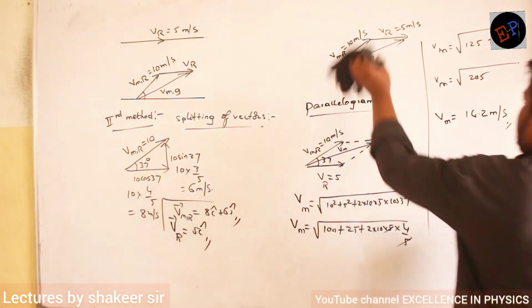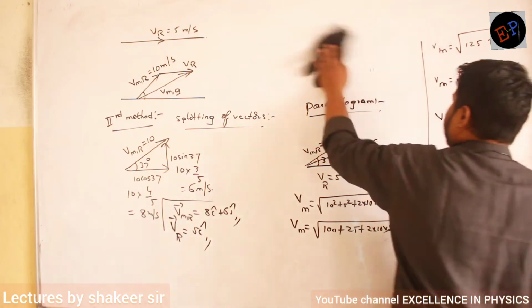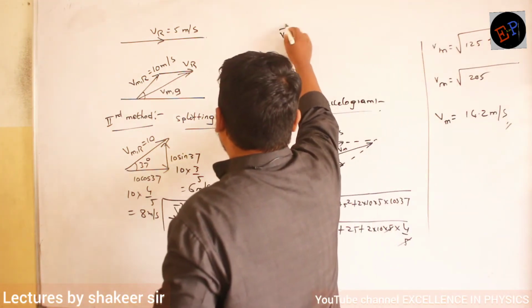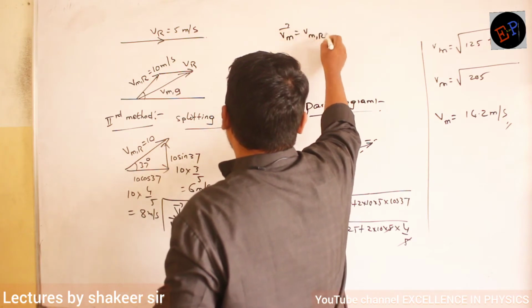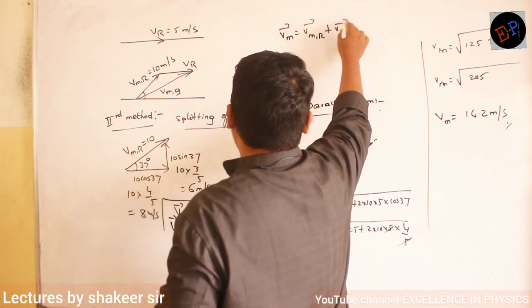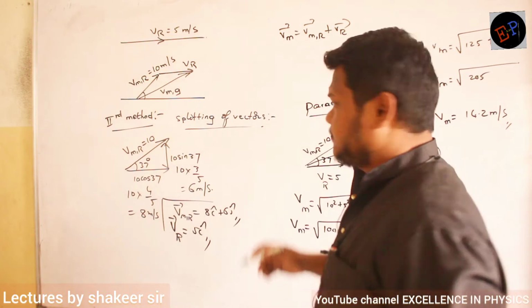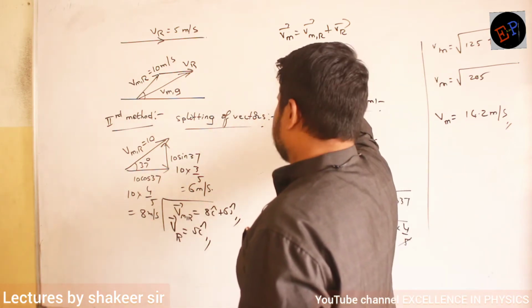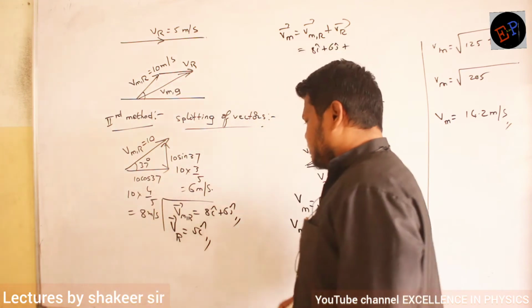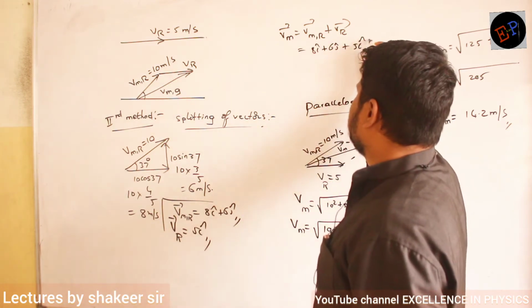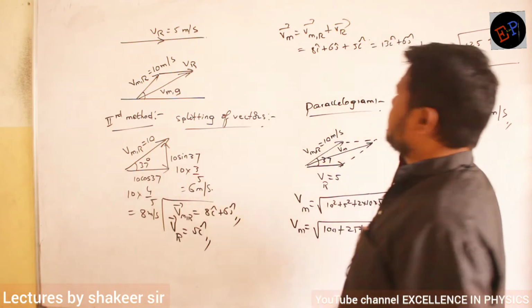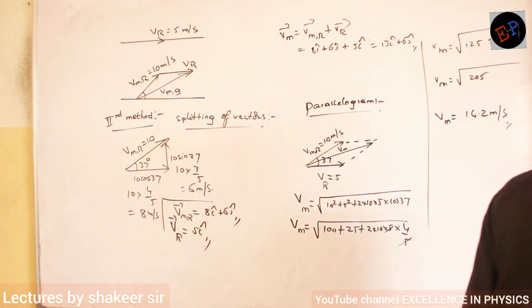So therefore, let us do the calculation here. Velocity of man can be written as velocity of man with respect to river plus velocity of river. So just add both of them. Velocity of man with respect to river is 8 i cap plus 6 j cap. Velocity of river is 5 i cap. Clear? So 13 i cap plus 6 j cap. So this is the velocity of man with respect to ground.